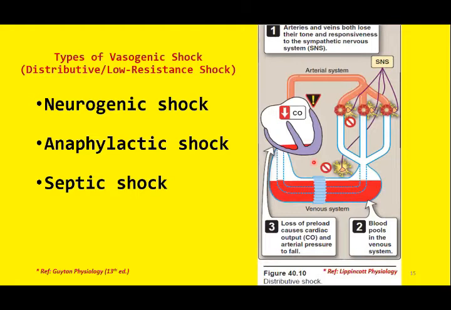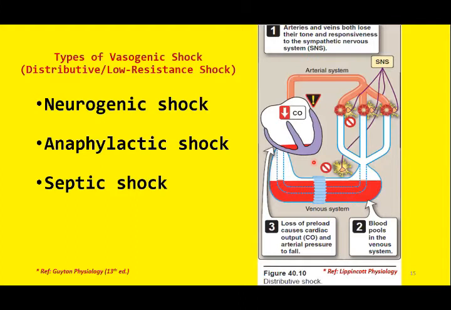So what happens in low resistance shock or vasogenic shock? As the name indicates, in vasogenic shock, the pathology is within the blood vessels, vasogenic. So there is loss of vasomotor tone. We call it vasogenic because the vasomotor tone is lost. And the sympathetic nervous system is responsible for maintaining partial state of contraction of the smooth muscles of the blood vessels. If the sympathetic nervous system is not adequate enough, this may lead to loss of vasomotor tone.